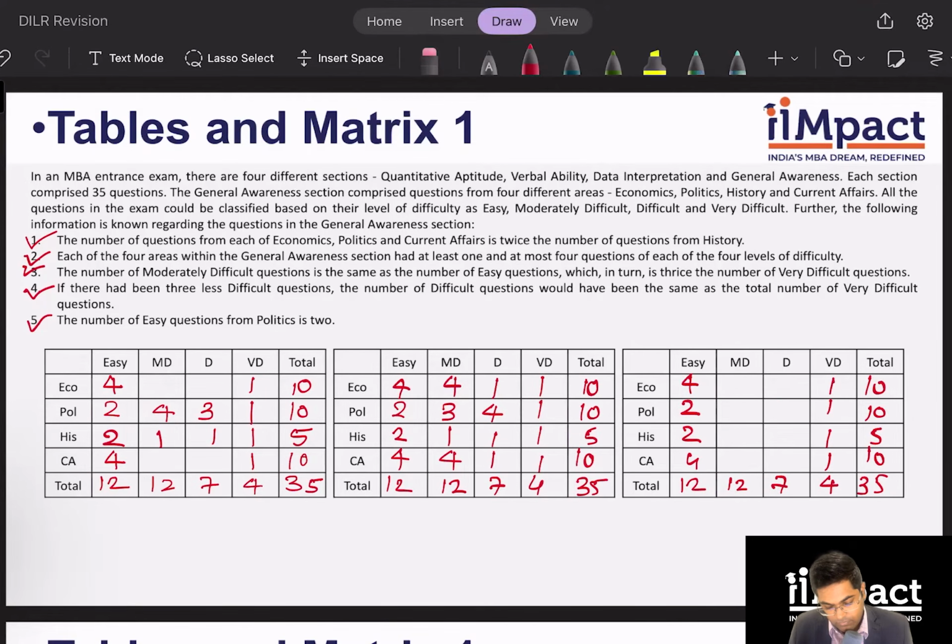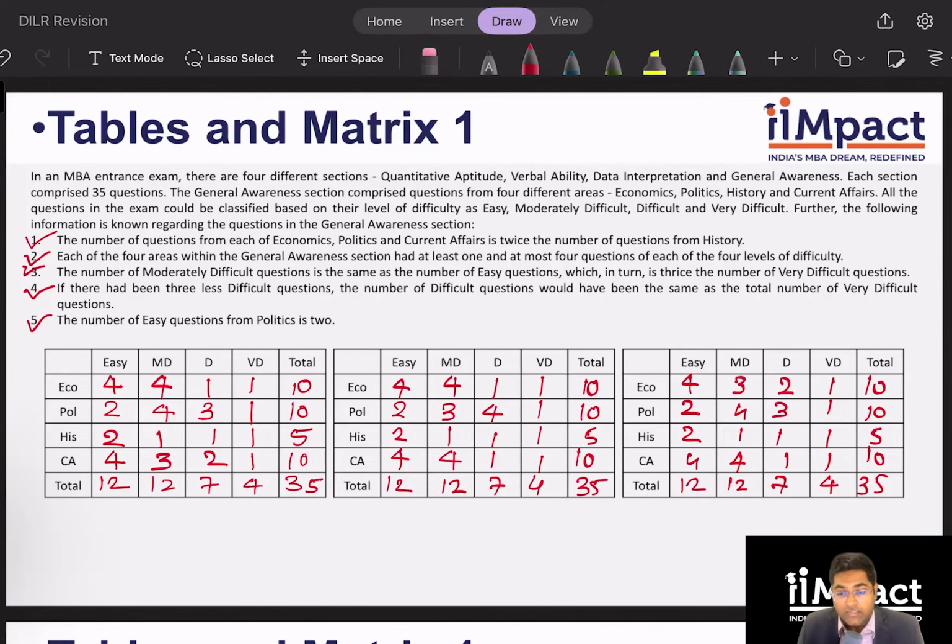So I had a 4. So 1 and 2, and here I'll put a 2 and a 1. So this becomes 3, this becomes 4, and here this becomes 4, this becomes 3. So these are the 3 tables which I get, which are satisfying all the given conditions.